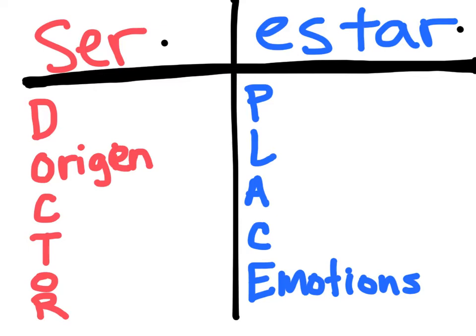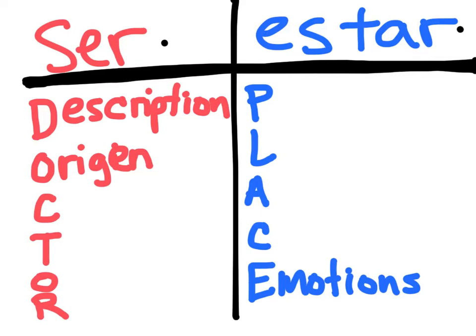Okay. So we also use ser when we say ¿Cómo eres? How are you? And in that case, we're not asking about your emotions. We're asking for a description of your personality or what you look like. Okay, so D is for description. Okay, O is for origin.